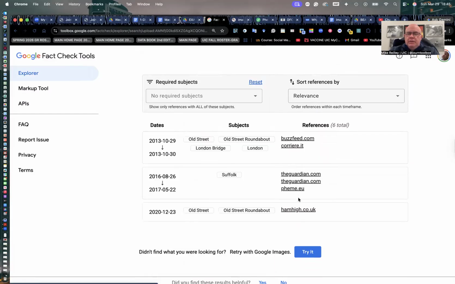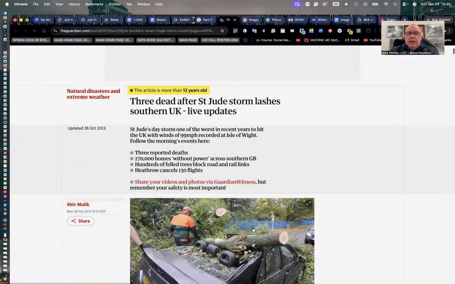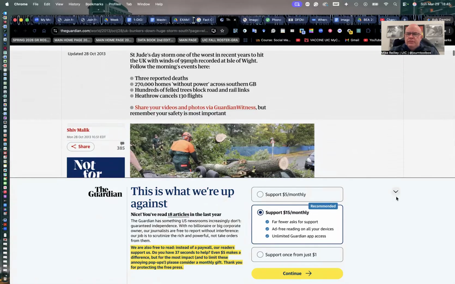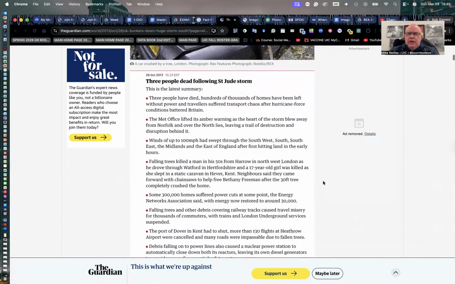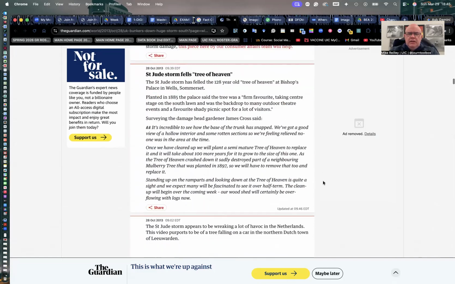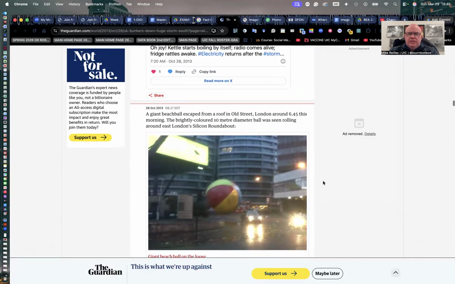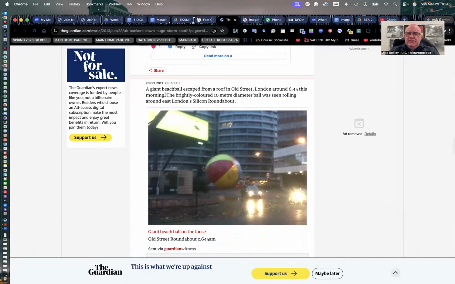I can go in here maybe and see if the Guardian has a story about the deadly St. Jude storms, where there was heavy winds and caused a lot of damage in the London area. As I scroll down here, I'll probably start to see, voila, a giant beach ball escaped from a roof in Old Street, London around 6:45 this morning.